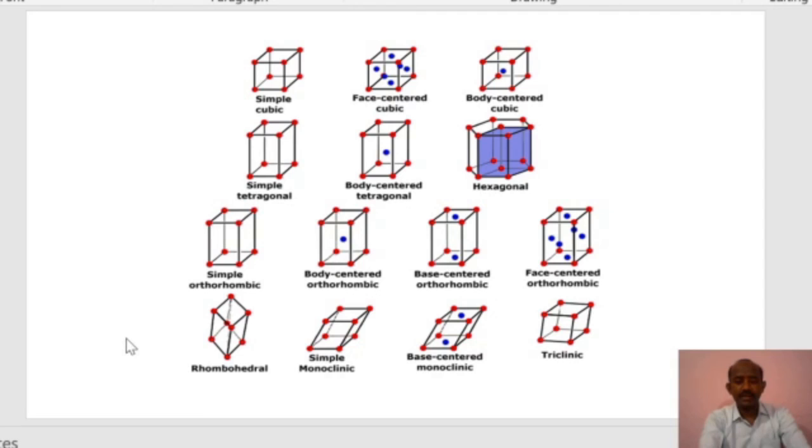The base centered is also called as side centered. So there should not be any confusion among these two. Both are same, that is a base centered and side centered. So in today's session we have studied about the 14 Bravais lattice. Thank you all.